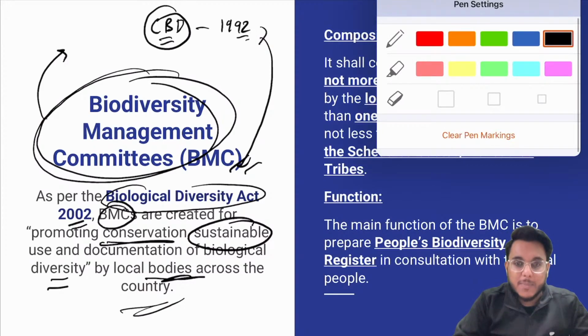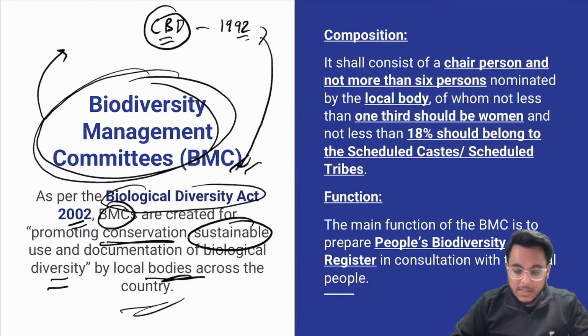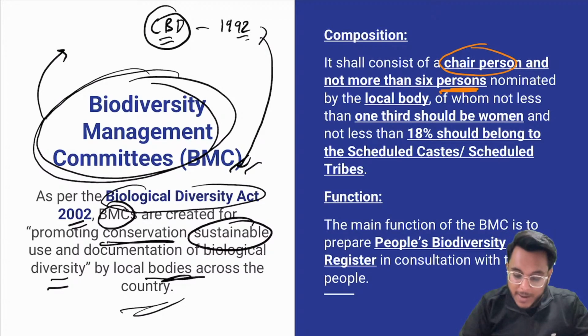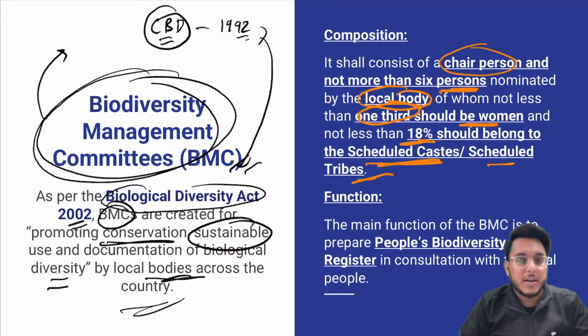Now, what is the composition of these biodiversity management committees? They will have a chairperson and six members, six persons. This chairperson and six persons of the BMC will be nominated by the local body. Out of these, not less than one third should be women, and 18% should belong to the scheduled castes and scheduled tribes.